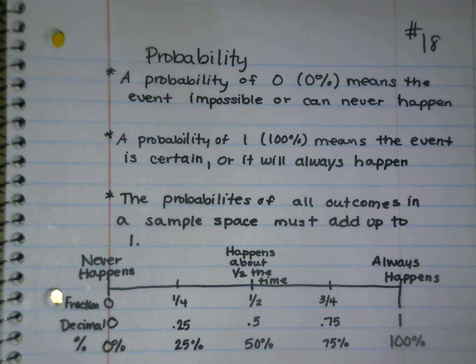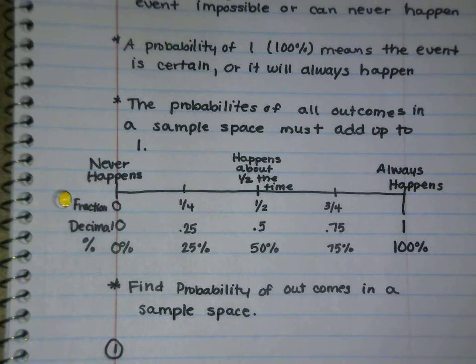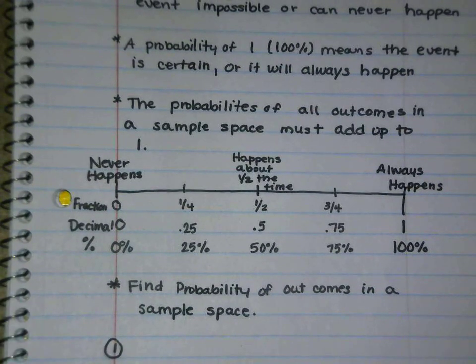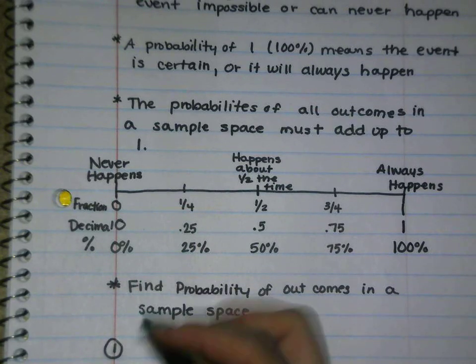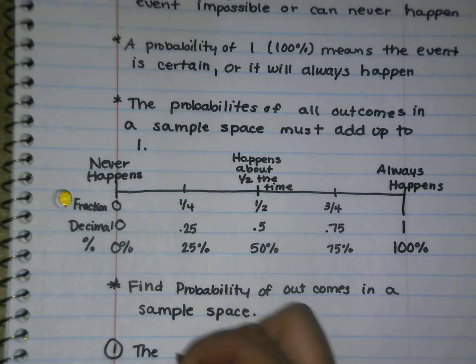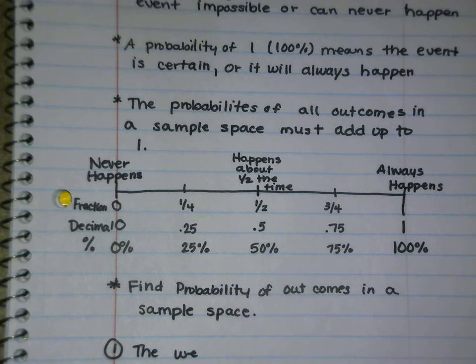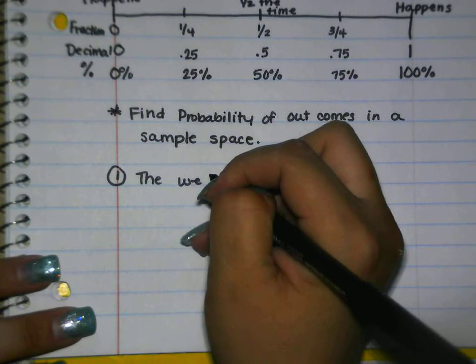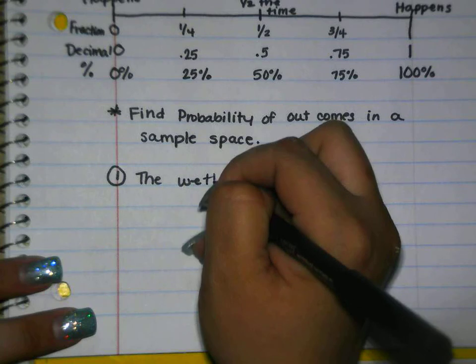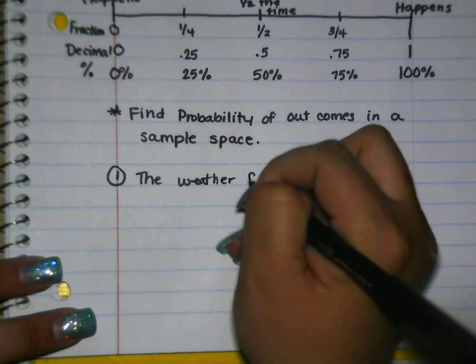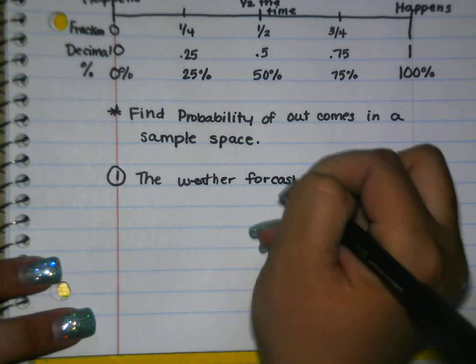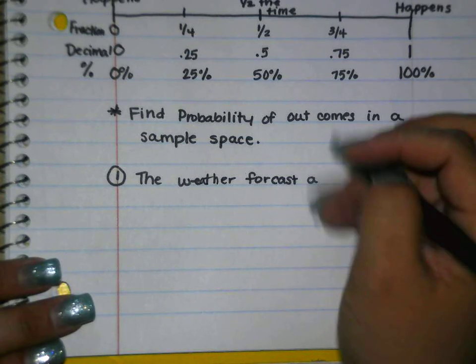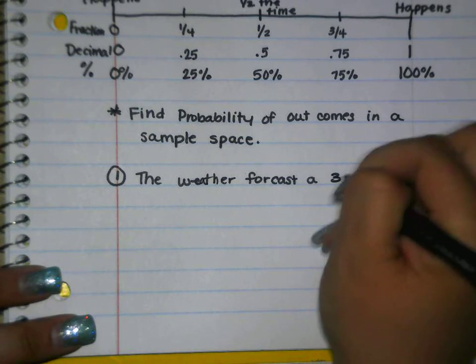Okay, so what if it said the weather forecasts a 30% chance of snow.